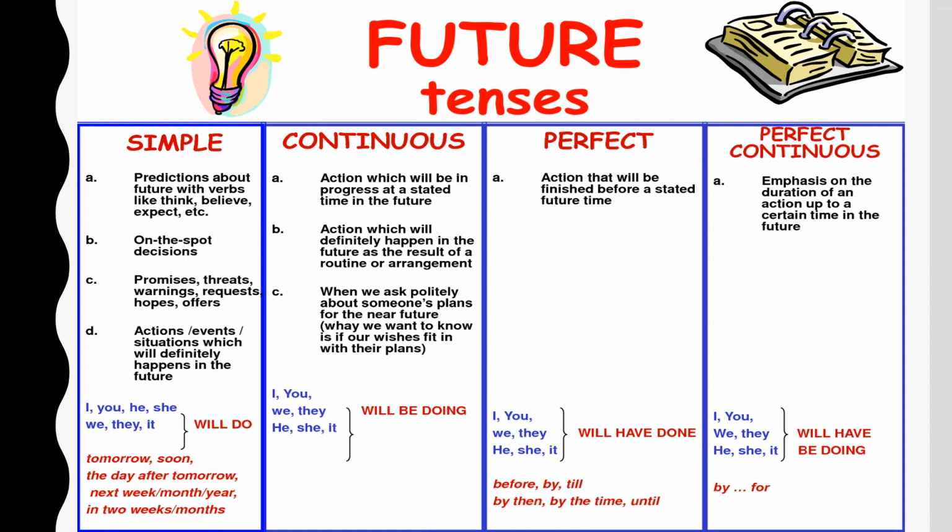Perfect continuous future tense is not prescribed in your grammar books, but there is no harm in learning about it. The future perfect continuous tense emphasizes the duration of an action up to a certain time in the future. I will have been doing means a certain action will be continued while another action in the future will have been completed. This is just in a nutshell. Let us deal with these different types of tenses in detail separately.